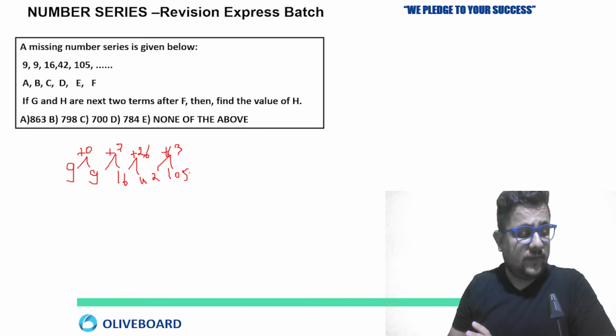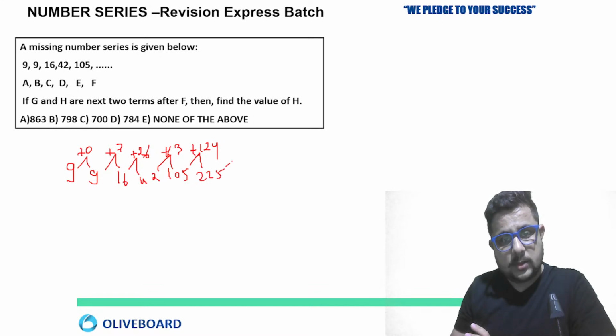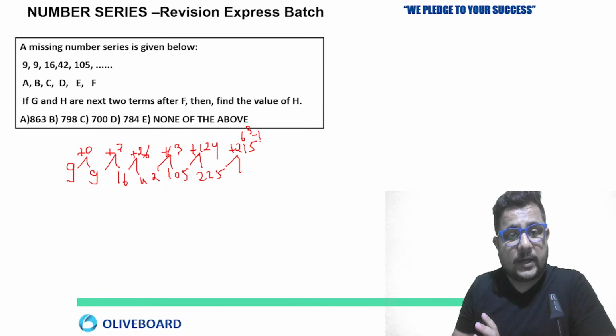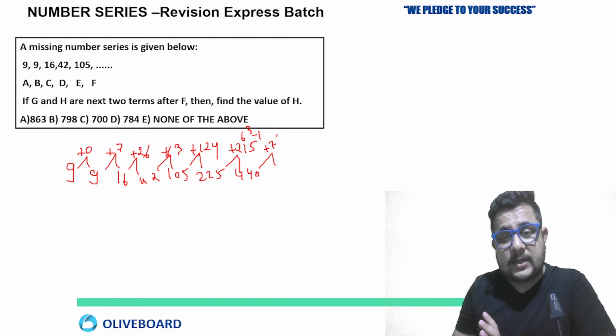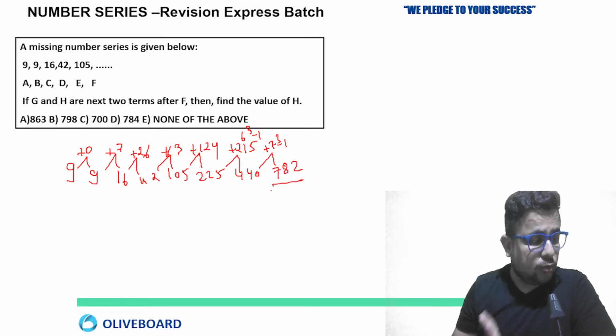Now 105 plus 124 is 225. Now 225 plus 215, 6 cube minus 1 is 215, so it is going to be 440. Plus 7 cube minus 1, which is 342, when you add that you get 782.